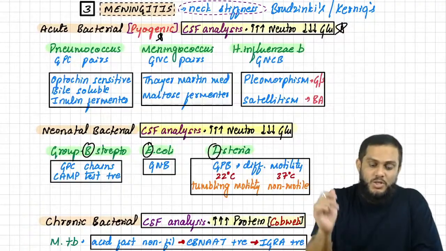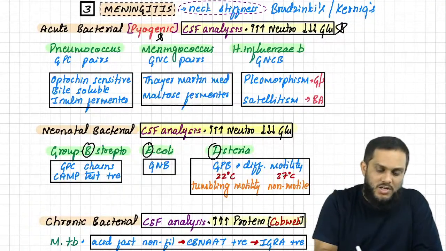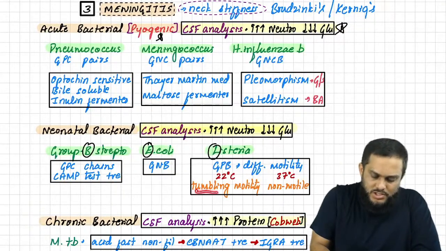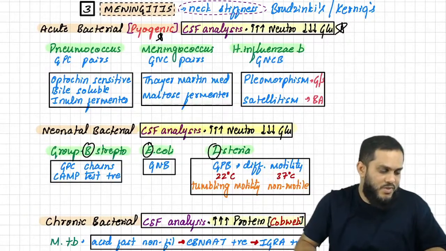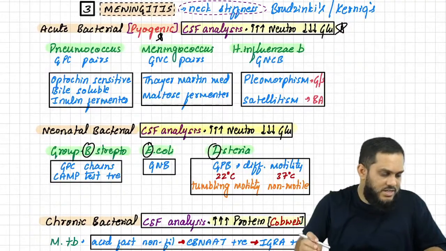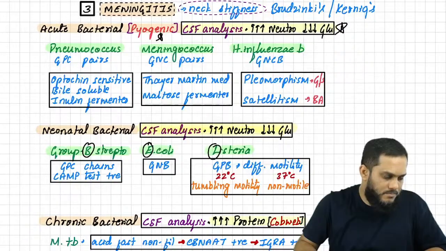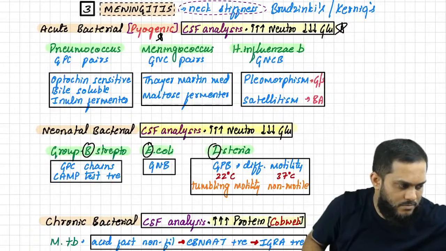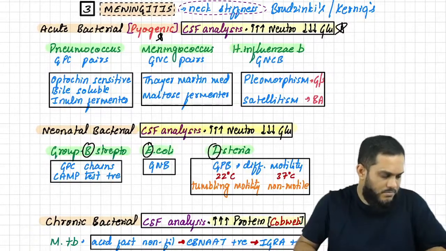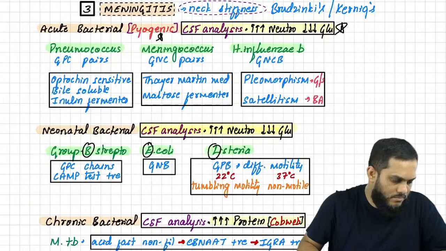Motile at 22 degrees Celsius showing tumbling motility, and becomes non-motile at 37 degrees Celsius.